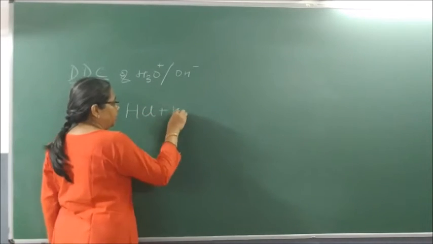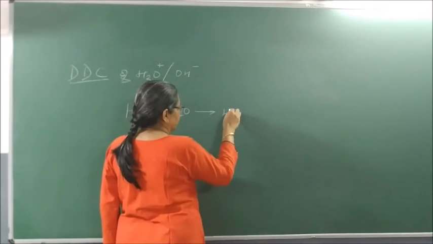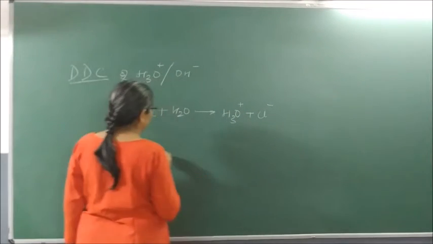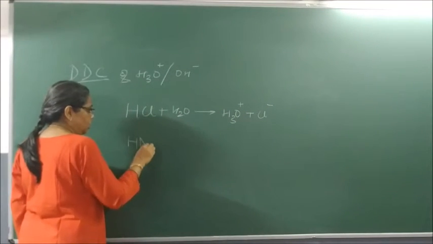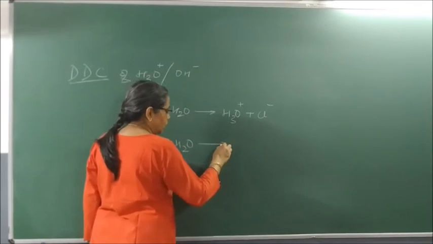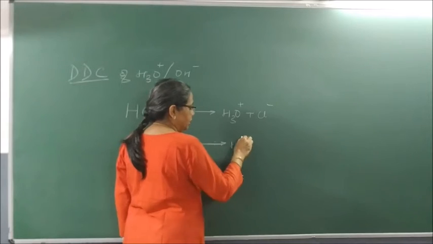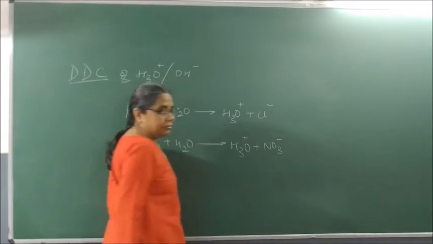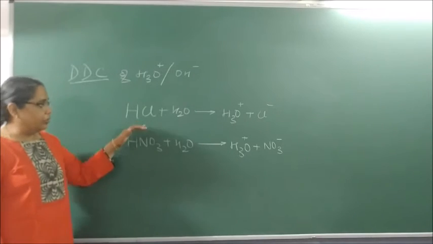HCl + H2O gives H3O+ + Cl-. HNO3 + H2O gives H3O+ + NO3-. You have to write these equations there.